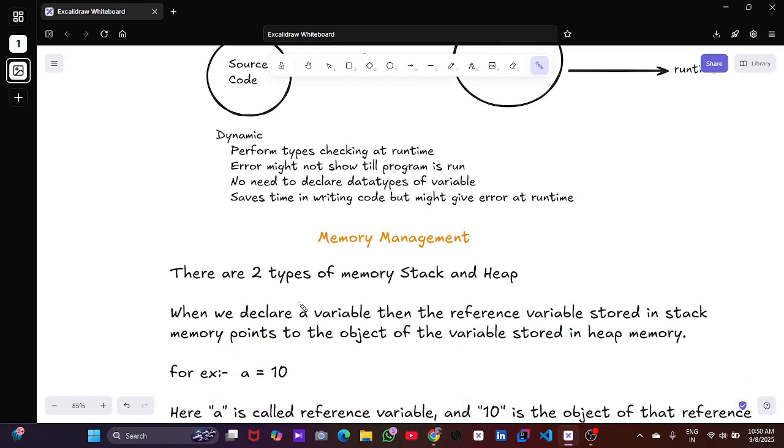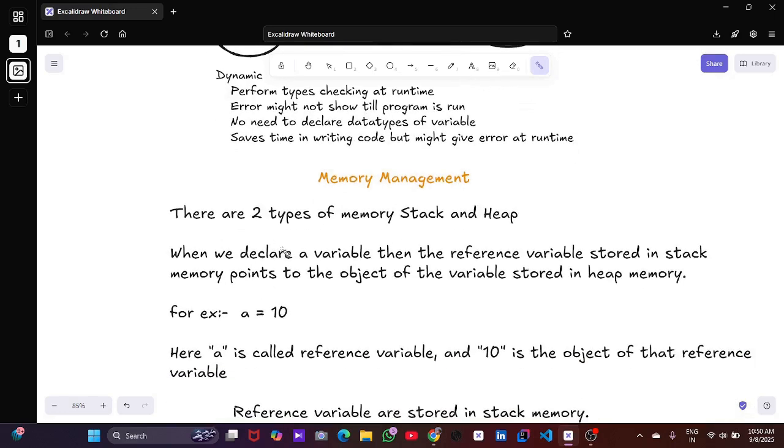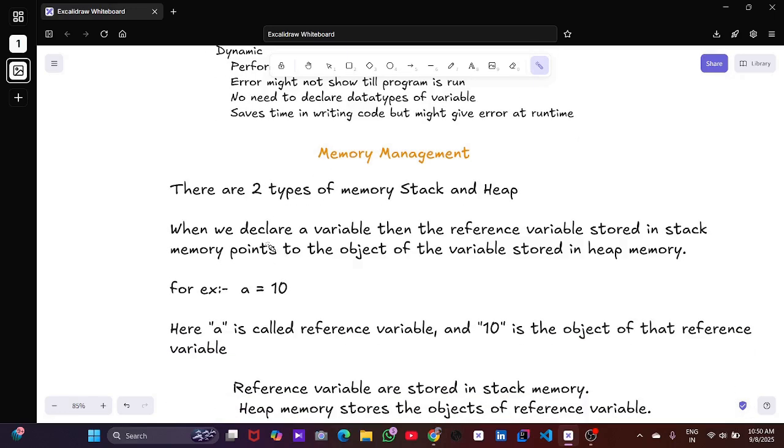Memory management. Memory management is how a computer allocates, uses and frees memory, like RAM, when a program is running. Every program needs memory to store data, variables, objects and instructions. Good memory management makes a program faster.